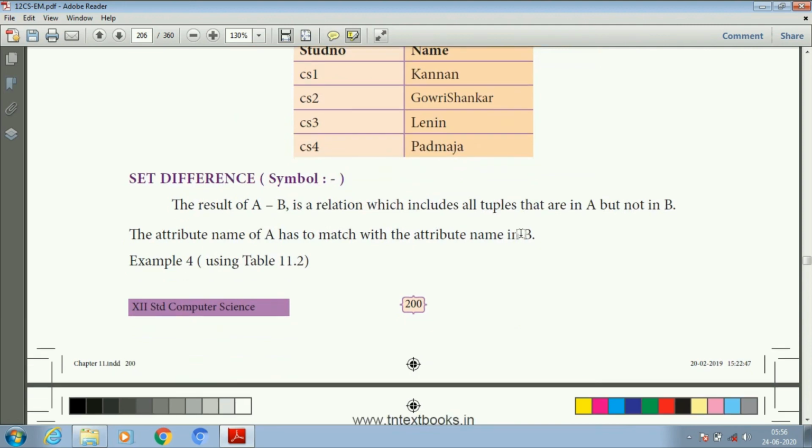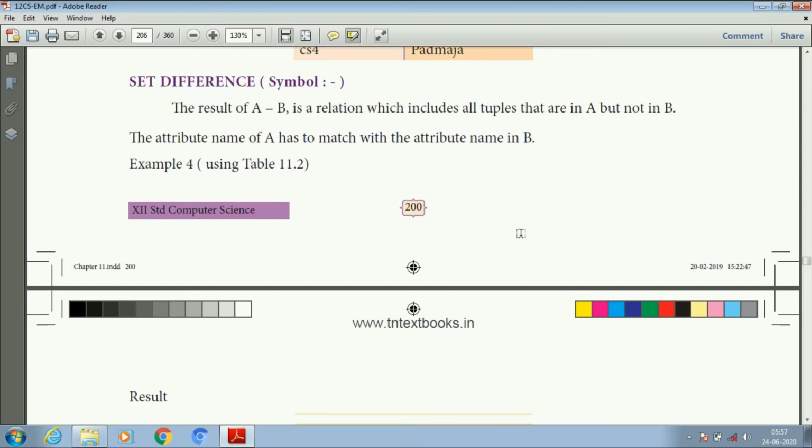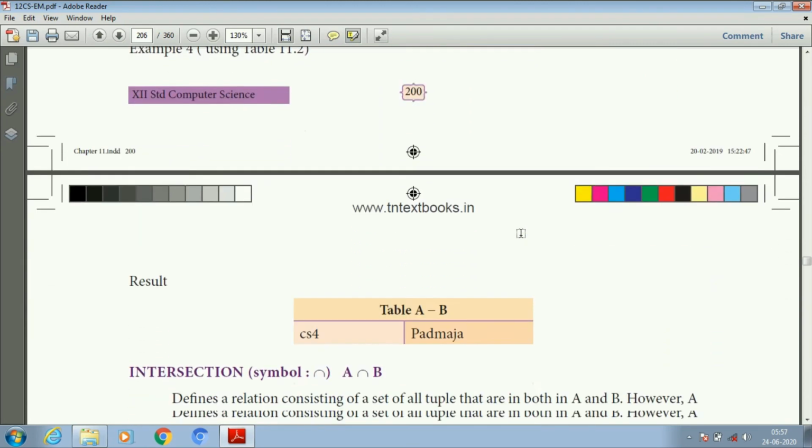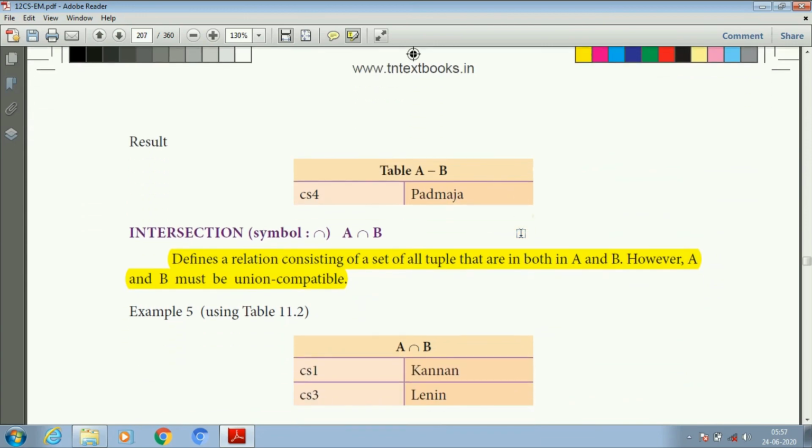And next one is set difference. Here the symbol is minus. It includes all the tuples that are in A but not in B. So the attributes of A have to match with the attributes of B. For the remaining attributes we are going to take the A part only; we are not going to take the B part.